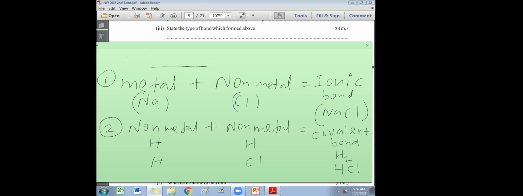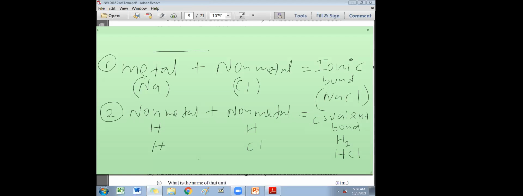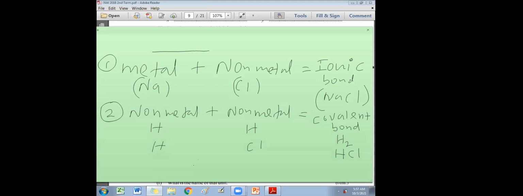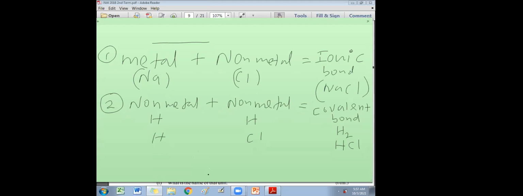Okay, if you take glucose, glucose is covalent, right? Why? Glucose is C6H12O6. Are there any metals in it? No. Therefore, it's covalent. If you take sucrose, the brown or white sugar that you eat, C12H22O11, sugar in the kitchen, sucrose. This is covalent.